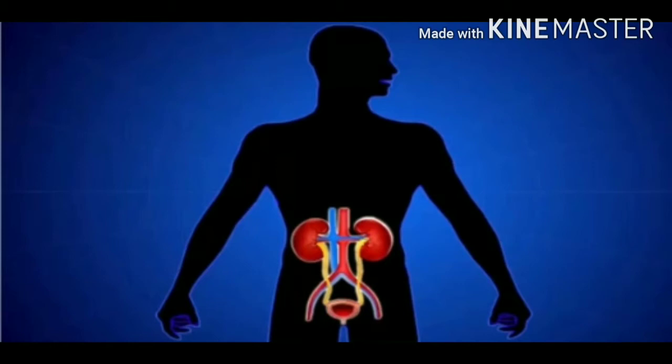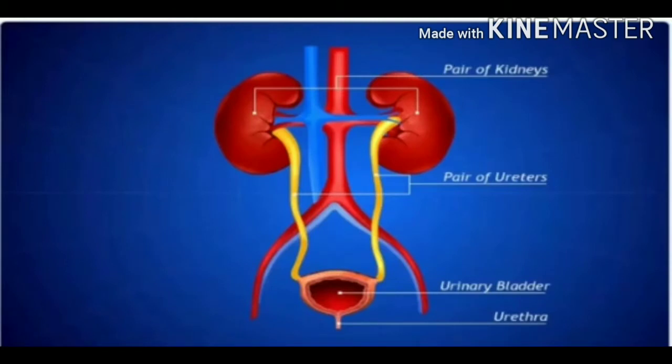Elimination of waste products maintains a favorable internal environment in the body. Human excretory system consists of a pair of kidneys, a pair of ureters, a urinary bladder, and a urethra.